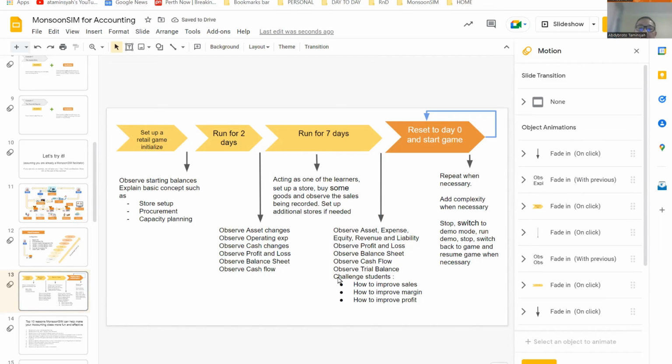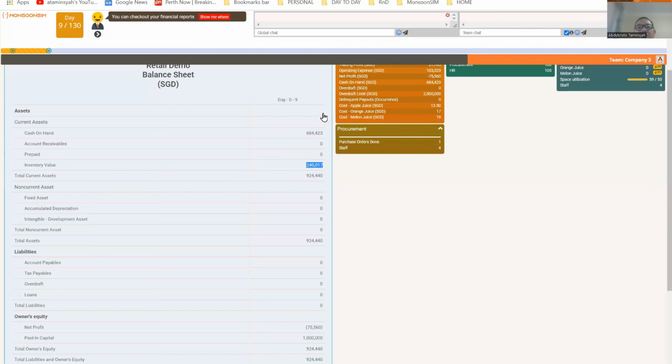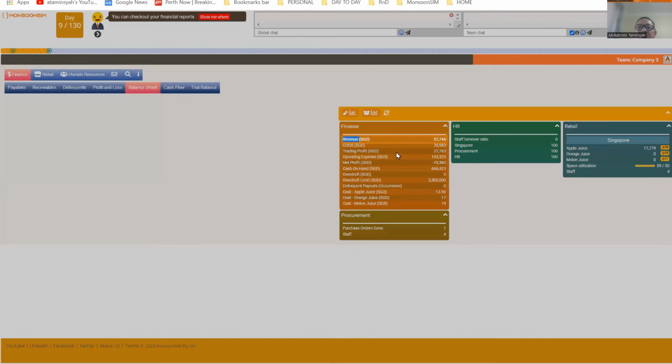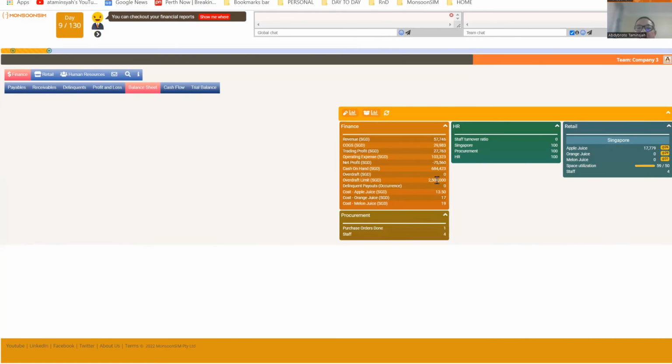Cash flow balance. Now this is the time you challenge the student. You challenge the student. How can you become profitable? How to promote, how to improve sales, how to improve your margin. So if I were the student, what should I do now? Right? I have got revenue. I'm starting to sell. I got some trading profit, but not enough.